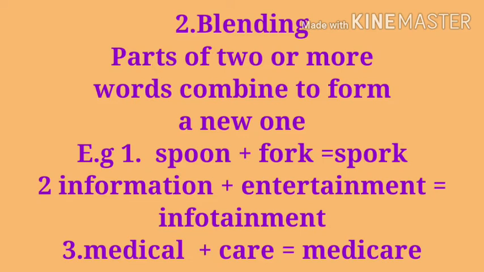Parts of 2 or more words combine to form a new word. Let's go through examples. Spoon plus fork is equal to spork. We used parts of 2 words, spoon and fork, and we form one new word, spork. This is called blending. Let's see second example. Information plus entertainment is equal to infotainment. Example number 3, medical plus care is equal to Medicare.